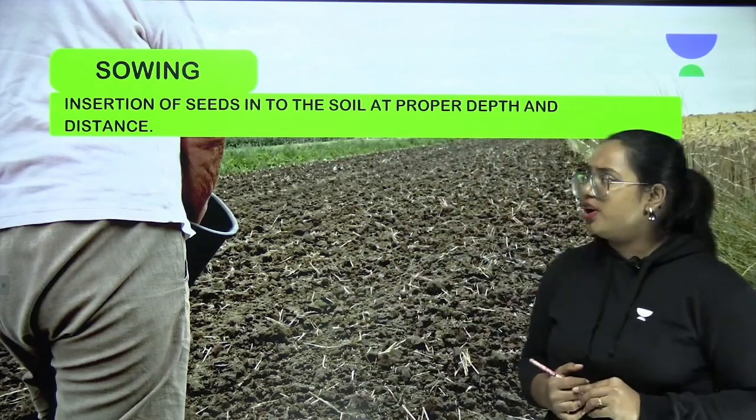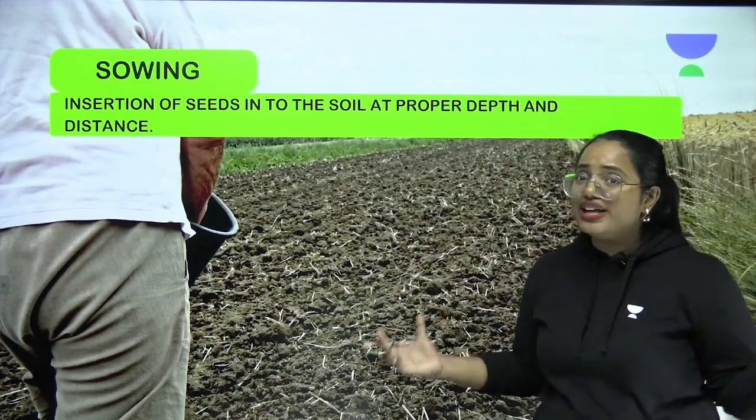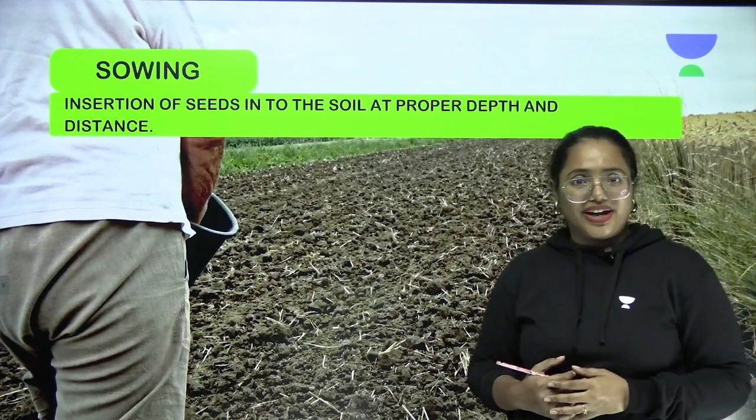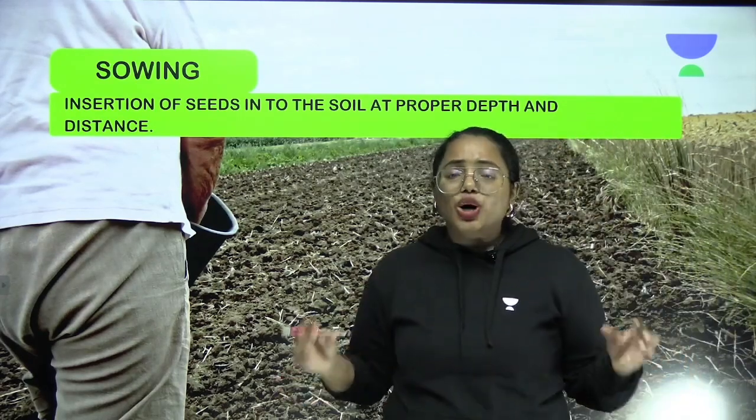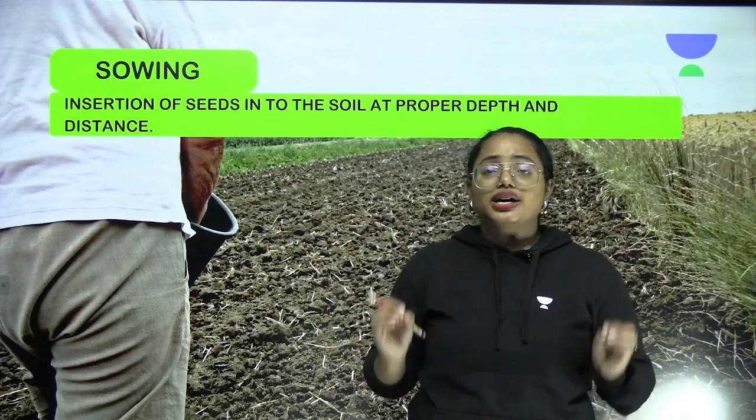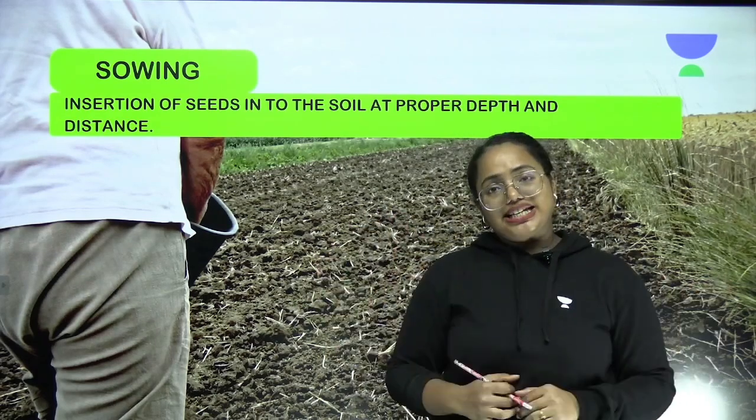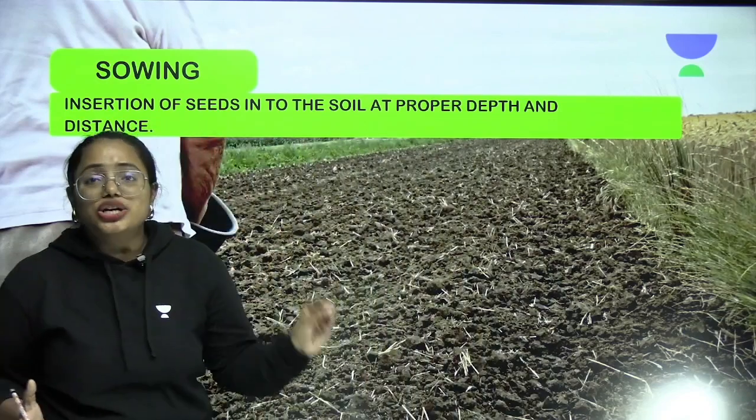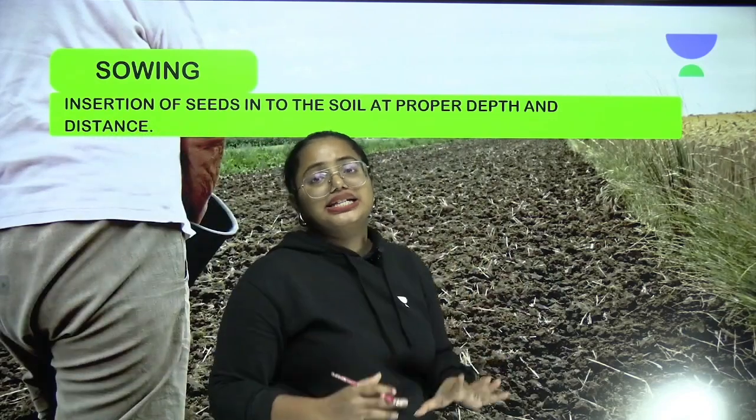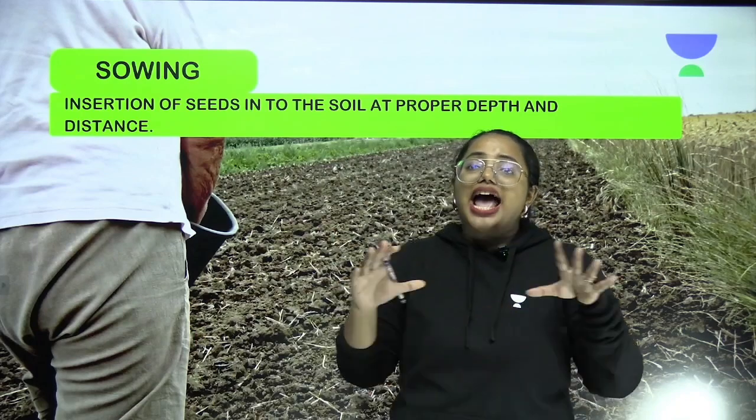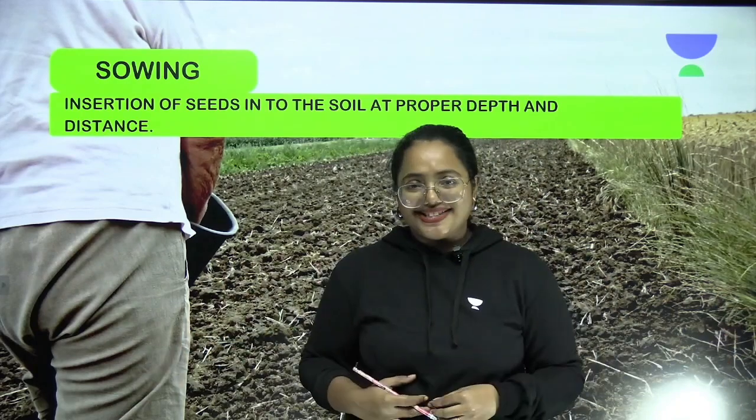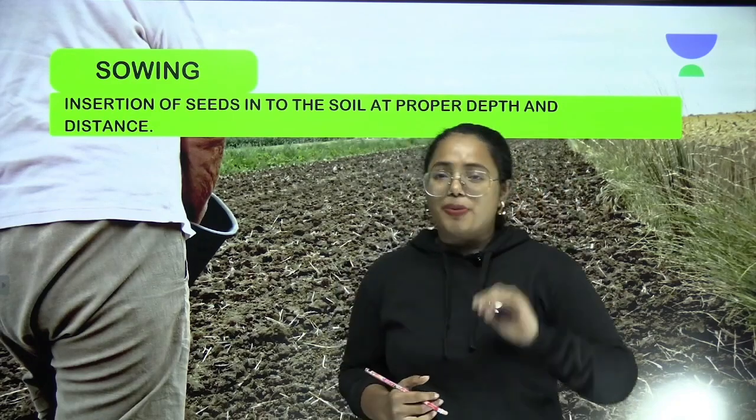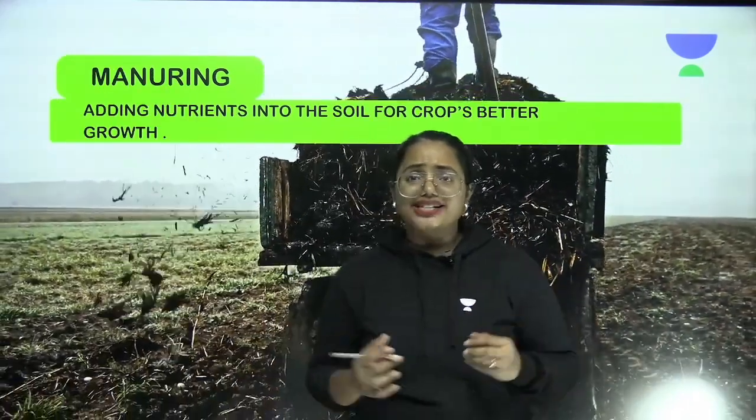And now what are we going to learn? We all know that there are various methods that can be used for sowing. What are they? Earlier, we used seed funnels to just distribute the seeds. But today, we have something called a seed drill, which can insert the seeds directly into the soil at proper depths and distances. And now, we are going to learn about the third process. And here is the next step.